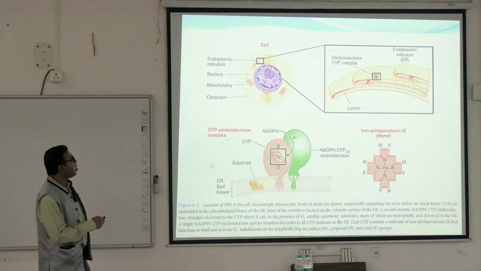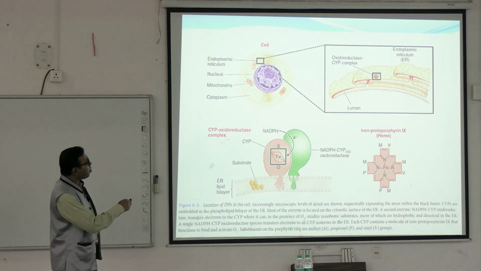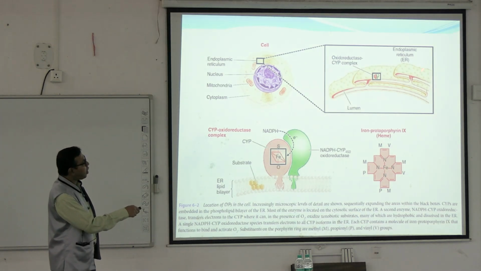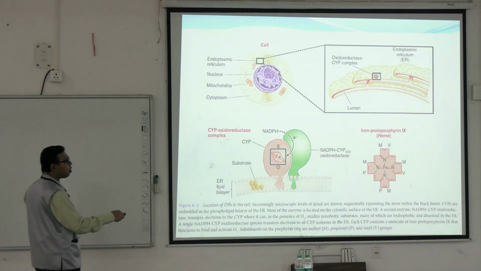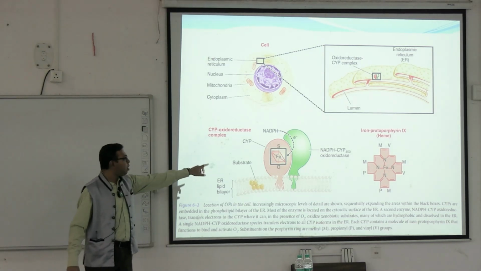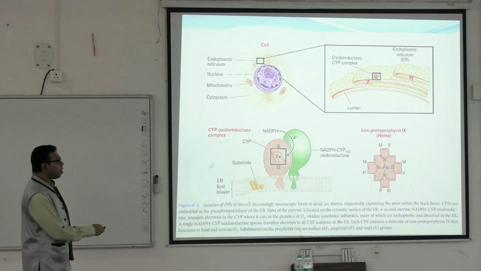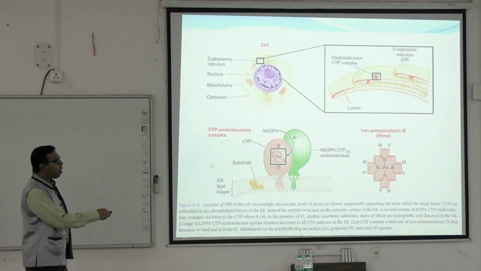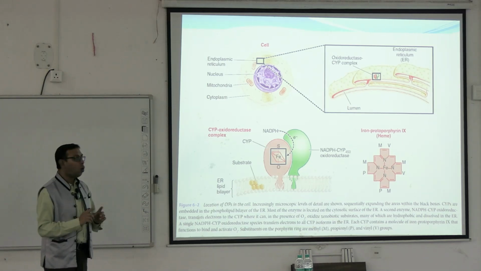So you can see this is the cell, this is the endoplasmic reticulum, nucleus, mitochondria and cytoplasm. And near the endoplasmic reticulum, you can see there is oxidoreductase, this cytochrome P450 complex is present. If we zoom in to this complex, you can see within this complex there is ferric iron, that is the heme. This Fe is present, like a heme pigment. And there are other chemical reactants like NADPH, etc. that help in this oxidation reaction.